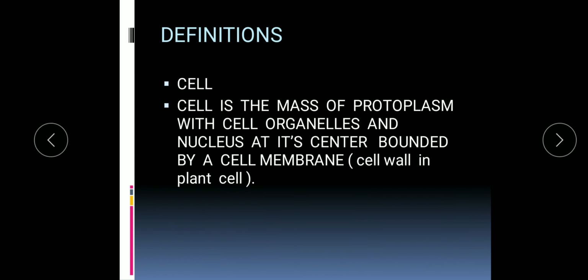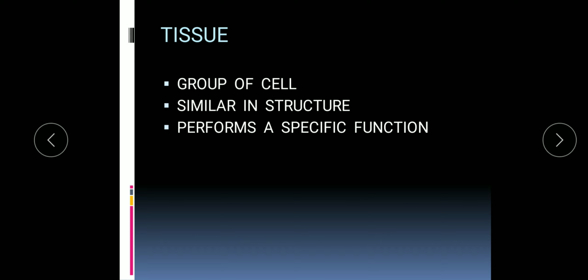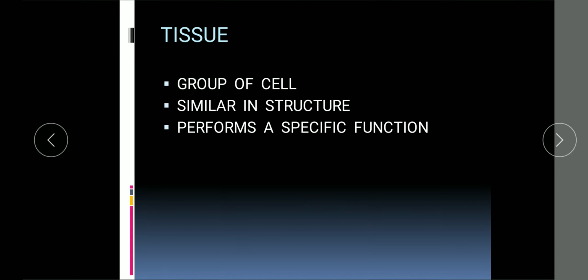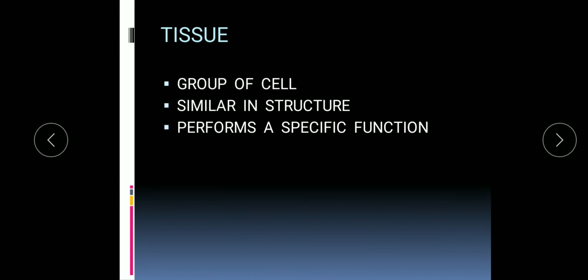So first, we have studied about cell in the previous chapter. So cell is the mass of protoplasm with cell organelles and nucleus at its center in case of animal cell, towards the periphery in case of plant cell, and bounded by a cell membrane generally, but a cell wall is present in plant cell. Then tissue is a group of cells which is similar in structure and performs a specific function.